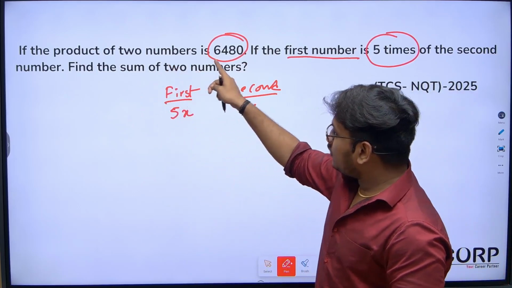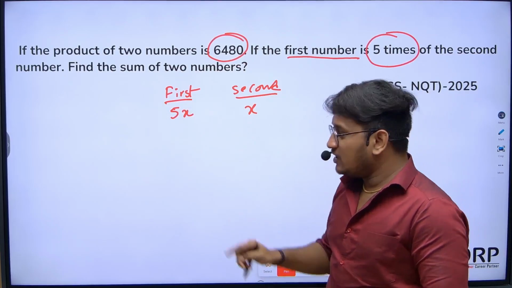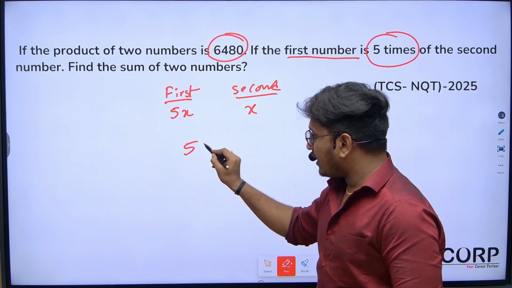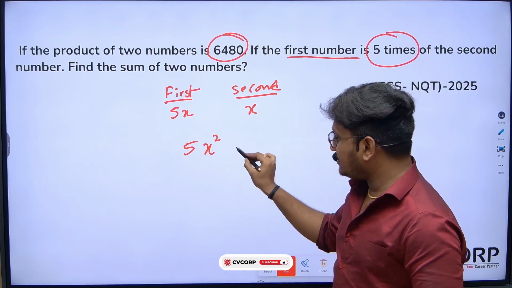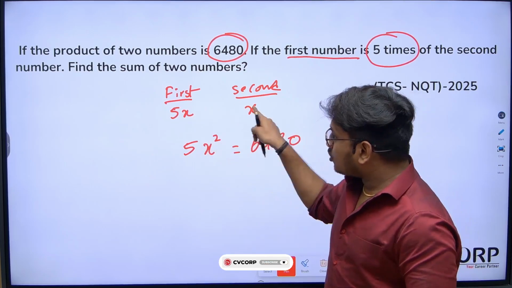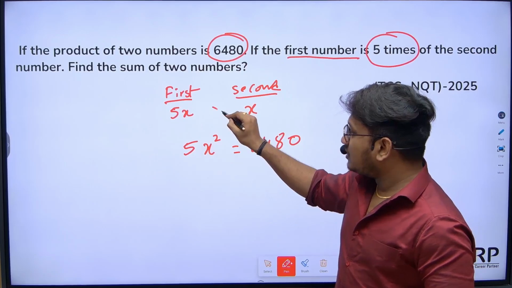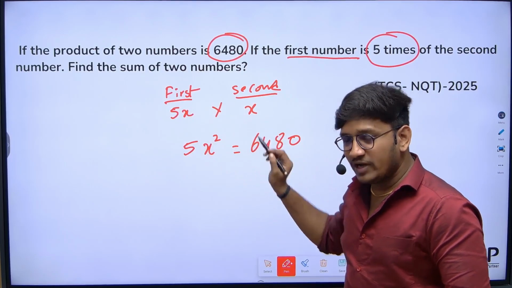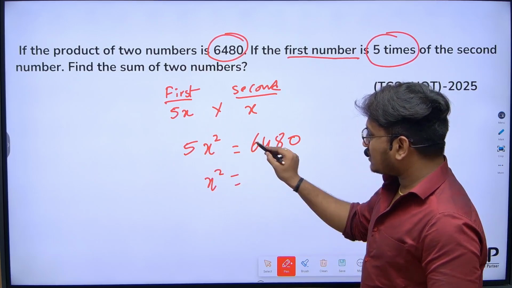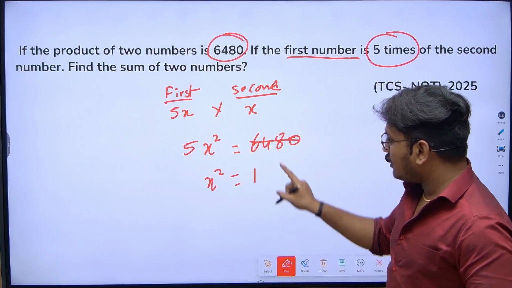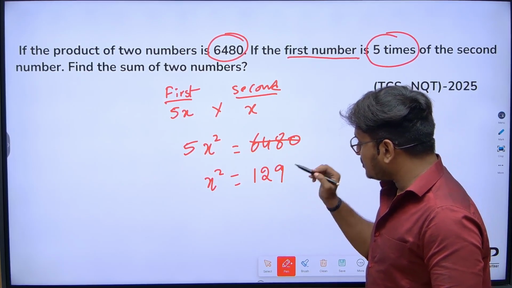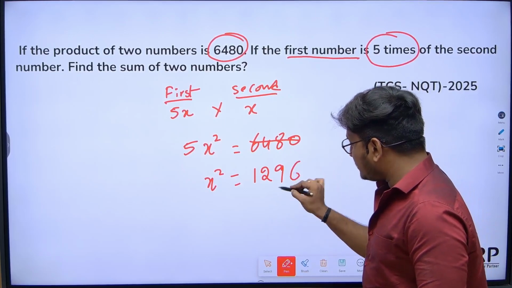If the product of 2 numbers is 6480, now if you multiply these 2 values, 5x and x, it will be 5x square is equal to 6480, because they have given the product of these numbers. Product means multiplication. When you multiply 5x into x, it is 5x square. Now x square is equal to, cancel with 5: 5 1 time is 5, 14, 5 2 times is 10, 48, 5 9 times is 45, and 35, 5 6 times is 30.